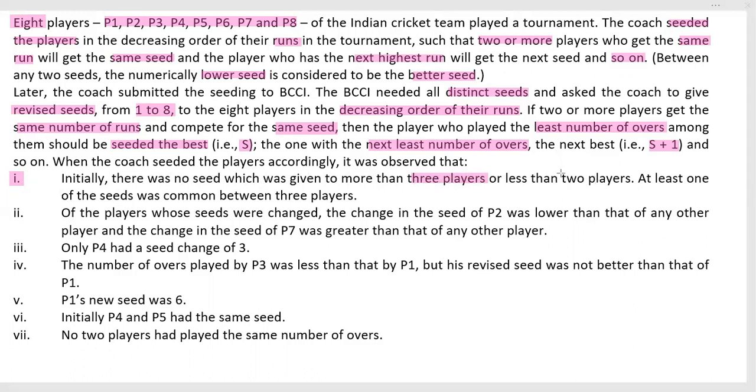That means either 2 players or 3 players received the same seed initially. At least one of the seeds was common between 3 players.